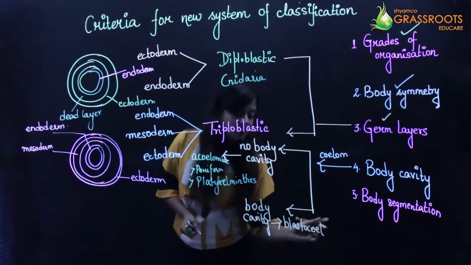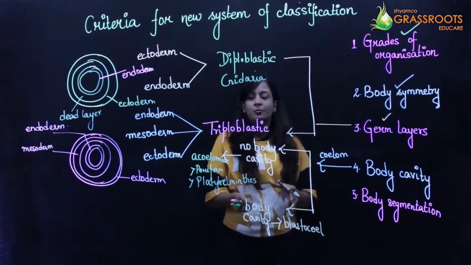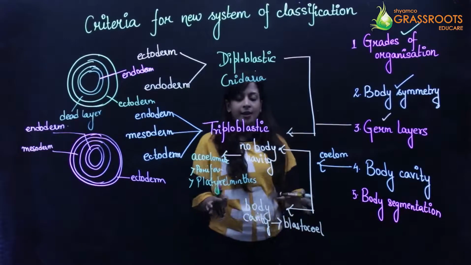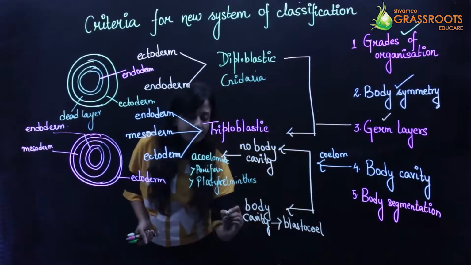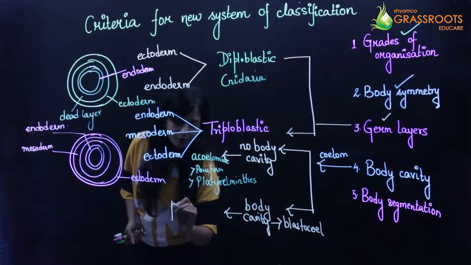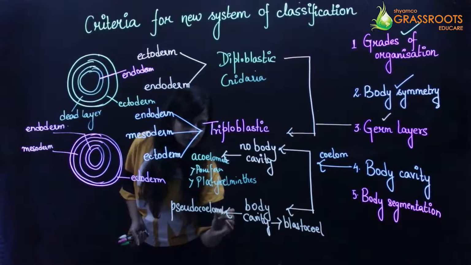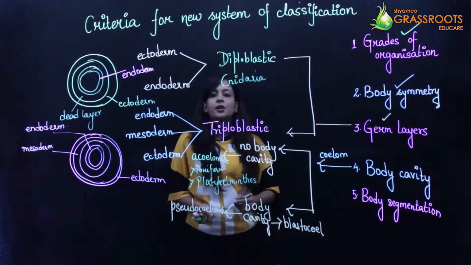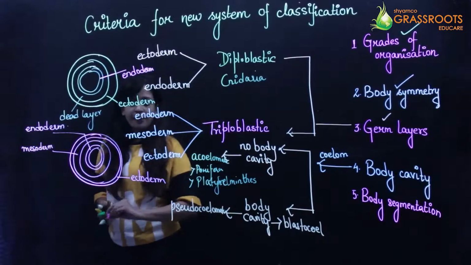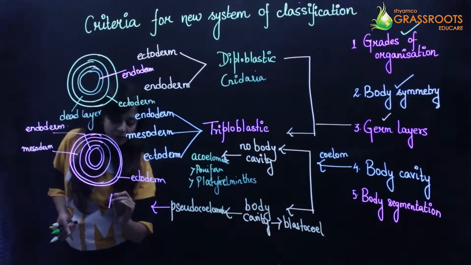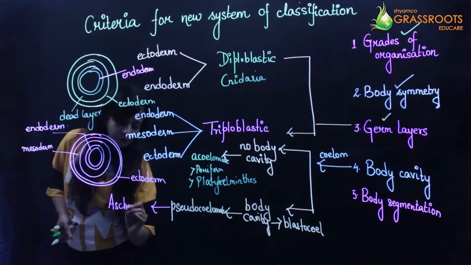So that means it is not an actual coelom, right? इसलिए हम लोग ने इसको एक different category में डाल दिया है, which is known as the pseudocoelomate. A very good example of them are the Aschelminthes.